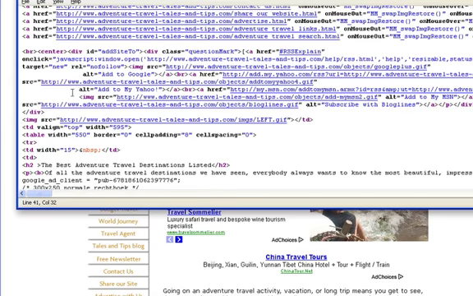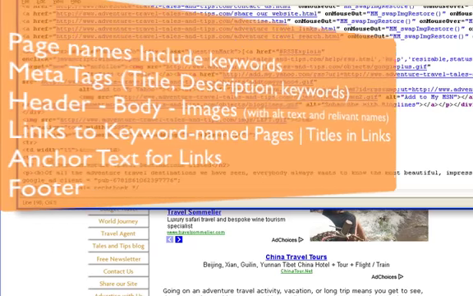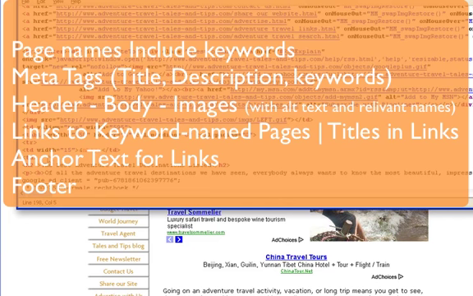So if I'm going to go through here, you see there's their heading, which is an H2. This is all covered in the book, so all these things should be meaning something to you by now. Optimization: what you need to do is create a name for the page that has the words in it. You create a set of tags that have the word in it. That's a title and the description and the keywords. You create a header for the page, which is the first thing you see, which has that.